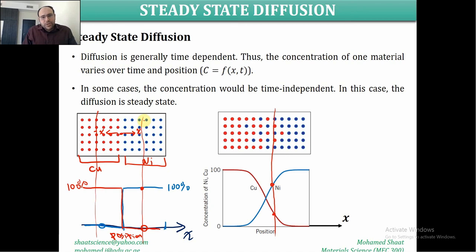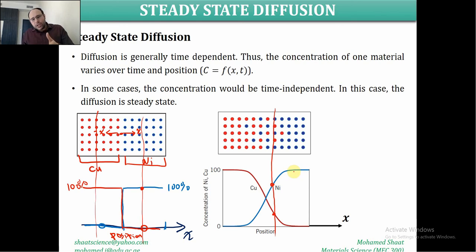Alright, so another aspect that should be considered is that the change in the concentration upon diffusion is time dependent in many cases. So what does it mean? It means that, for example, if we assume you give permission to these atoms to exchange sites, initially the concentration distribution will take this figure, then after 1 second it will change to approach this figure.